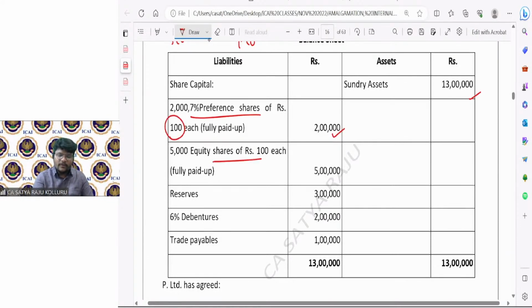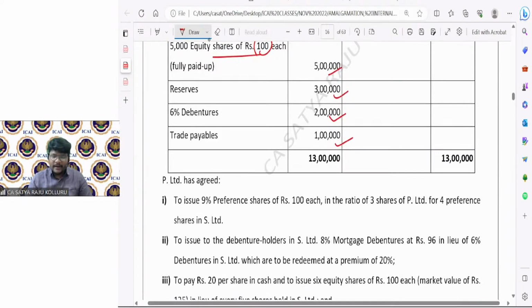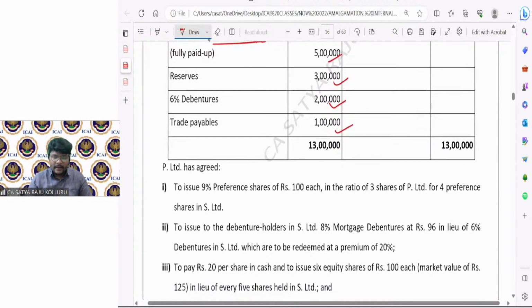Equity share capital was given, face value 100, 5 lakhs. Reserves given, 6% debentures is there, trade payables is there. P Limited, the purchasing company, has agreed to issue 9% preference shares of 100 each in the ratio of 3 shares of P Limited for 4 preference shares in S Limited. For every 4 shares in the selling company, the purchasing company is ready to issue 3 shares.